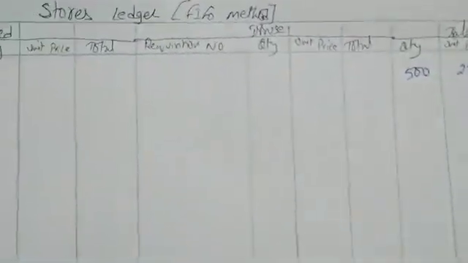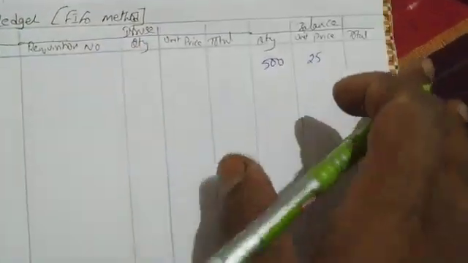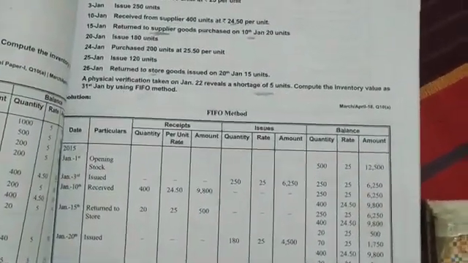So 500 units at 25. You multiply 500 into 25, you will get 12,500. Okay, chalo. Next, 3rd January, what you have done? You have issued 250 units. So 3rd January, issue column I'll go, no requisition number.